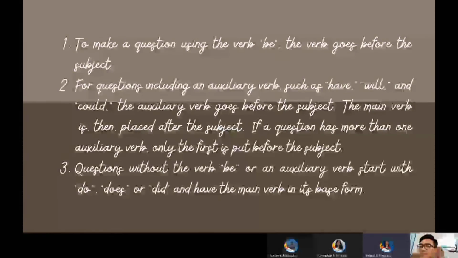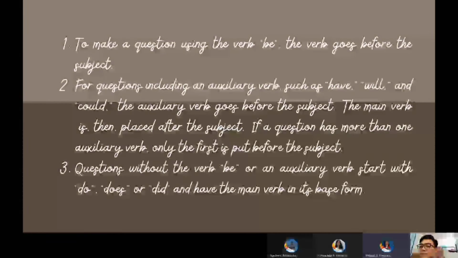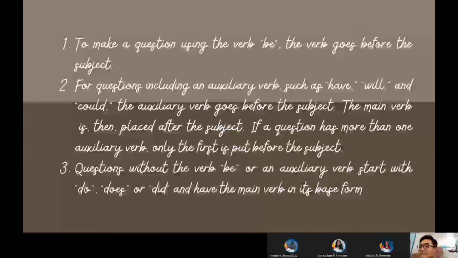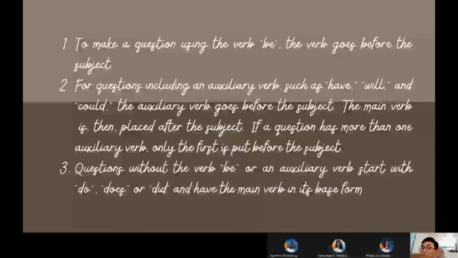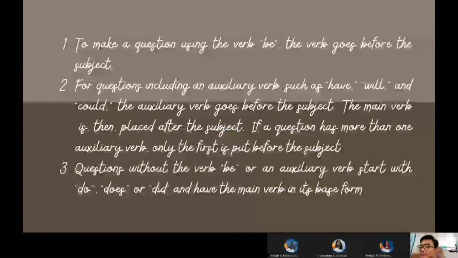Questions without the verb be or an auxiliary verb start with do, does or did, and have the main verb in its base form. All right. Now please give us your sentence from earlier. Did you do it? All right, so that's did, the do verb, you, the subject, do again as the main verb, and then it as the object.